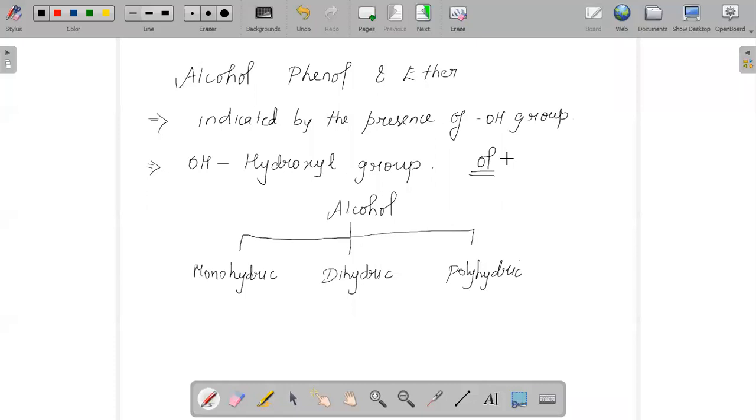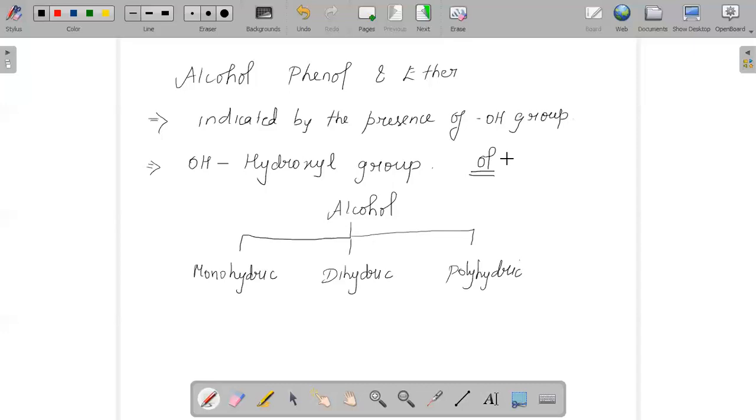When we talk about how alcohols are classified, you can classify them based on different factors: the number of hydroxyl groups attached, the hybridization, or the number of alkyl groups attached to the alpha carbon.